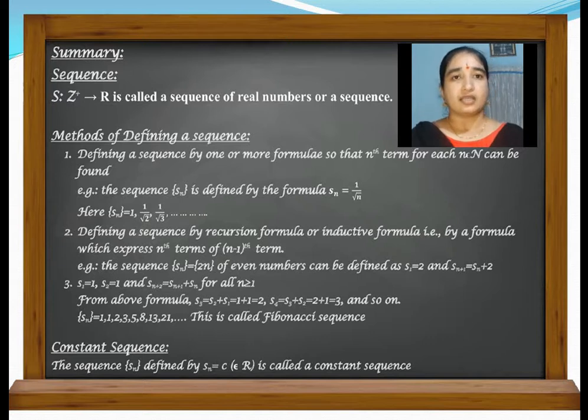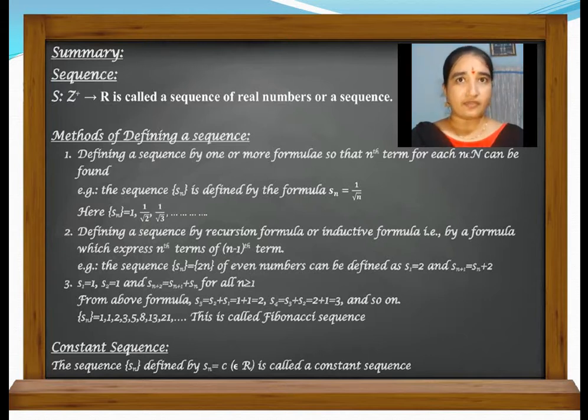First one, defining a sequence by one or more formulae so that the nth term for each n belonging to N can be found. The sequence Sn can be defined like this also. Let us take one example for this. Sn is equal to 1 by root n, for n is equal to 1, 2, and so on. So what will Sn be? Sn will be 1, 1 by root 2, 1 by root 3, and so on.